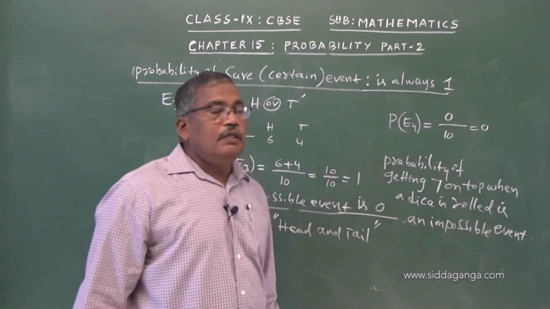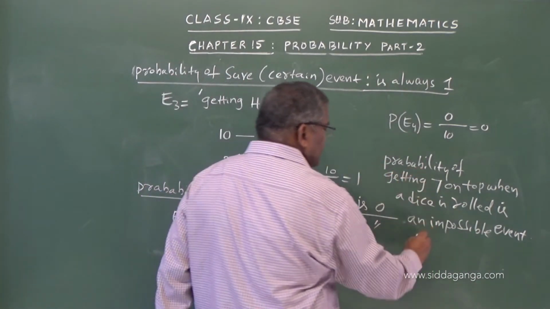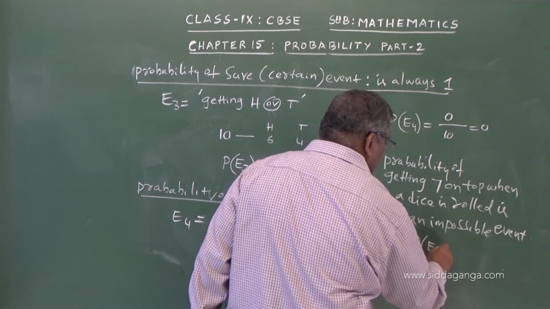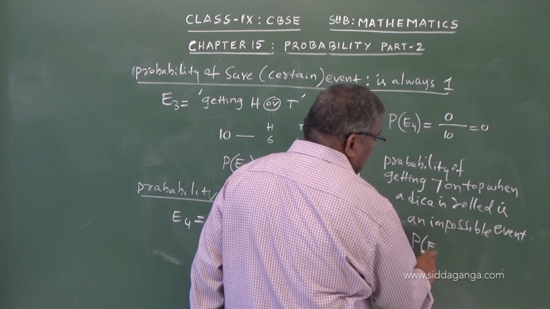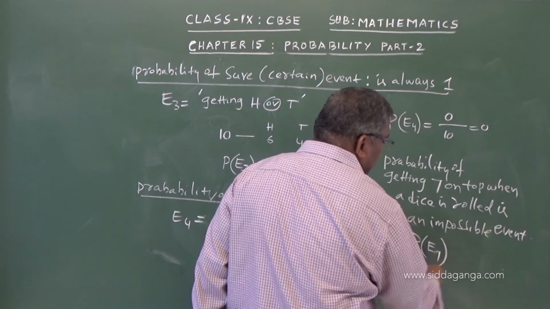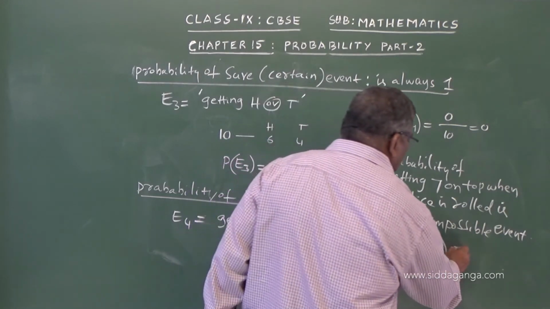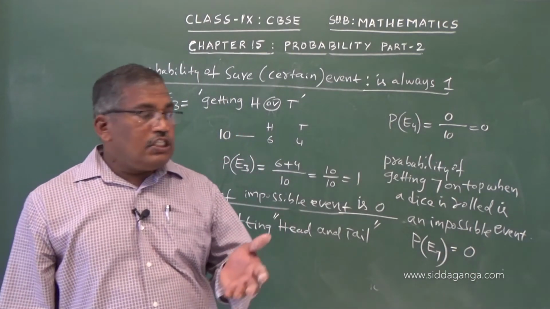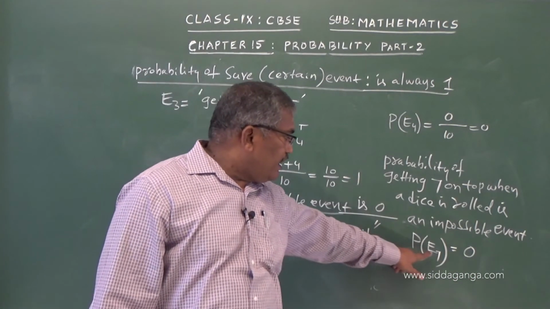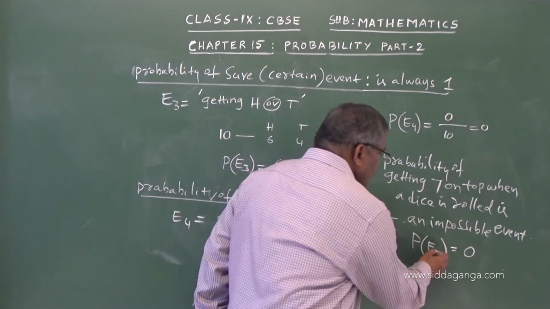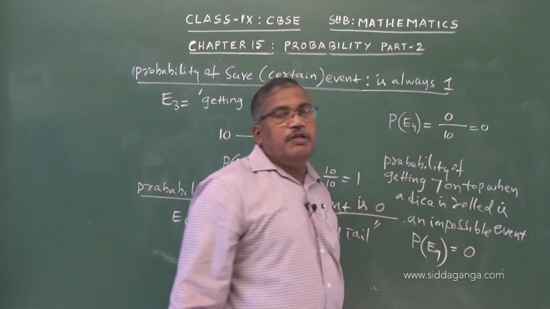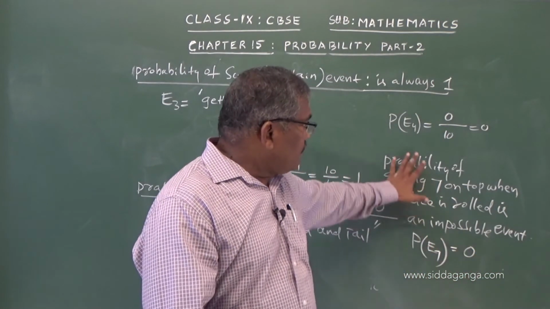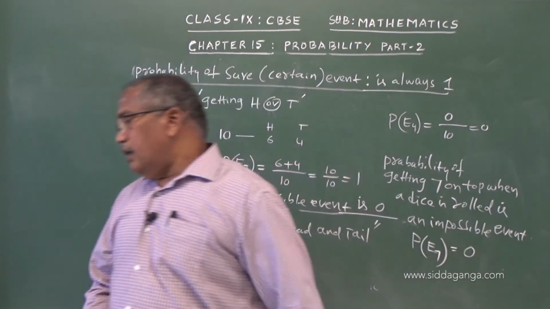If I name this E7, its probability is 0 when a dice is rolled, because we can get from 1 to 6, we cannot get 7, therefore it is an impossible event.